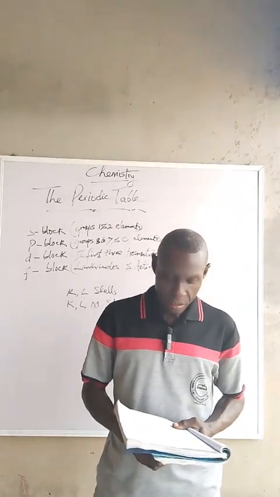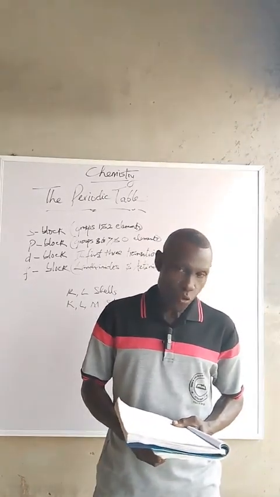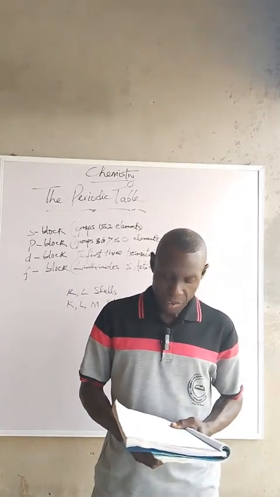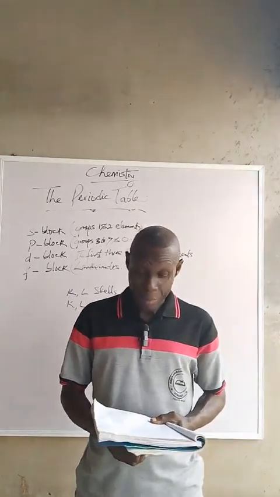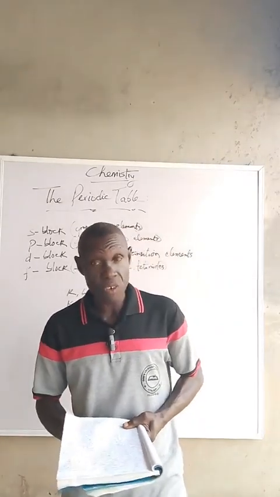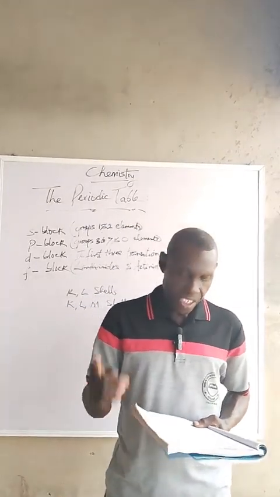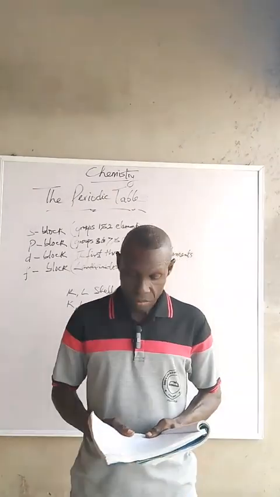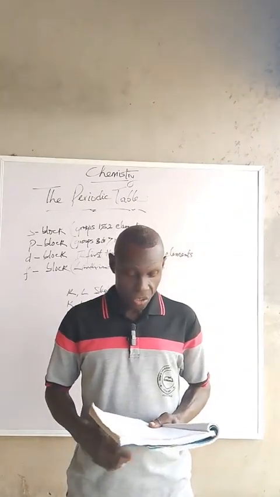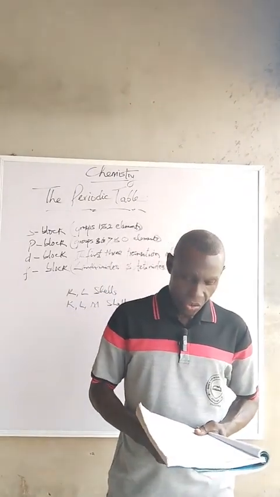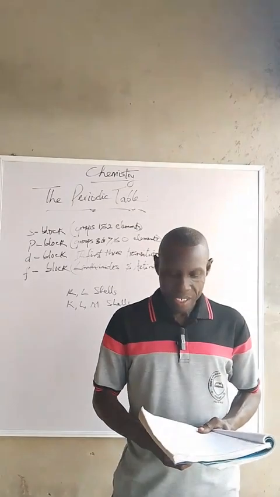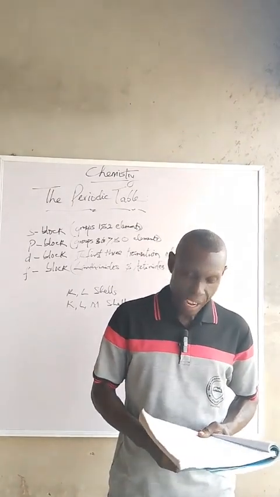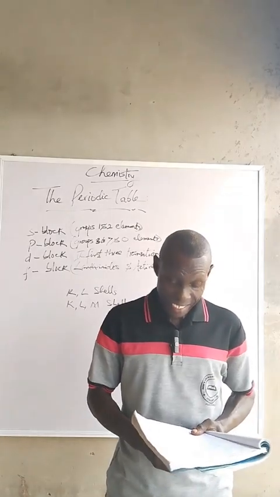Hydrogen per se does not fit into any group, but for convenience sake, it is placed in group 1 because of the single electron it has. In group 0, helium has 2 electrons, while the other elements under group 0 have a valency of 8 electrons.